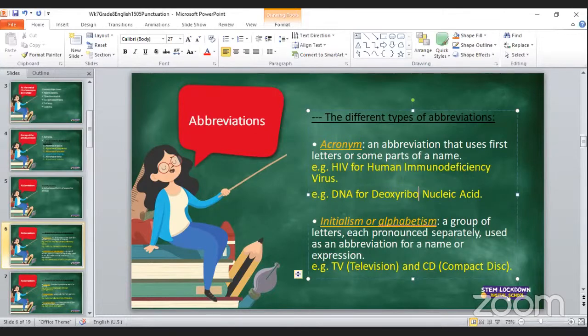Okay, so in your DNA there is information about your natural eye color, your natural hair color, the color of your skin, your skin tone, whether you stutter when you speak or not, all those things. That's the information contained in your DNA, your deoxyribonucleic acid. But I won't go deep into that. You will learn about that when the time comes in grade 10 or 11. Or if you can't wait that long, it's okay. You can go to Google DNA, and see what you can learn from that.